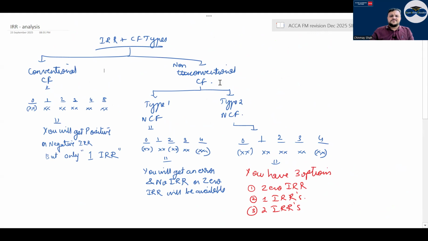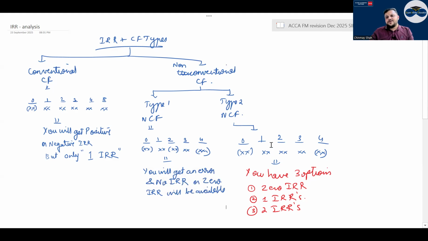Then there is a non-conventional cash flow. What are non-conventional cash flows? There are type 1 and type 2 cash flows. In non-conventional cash flows, there will be negative, positive, negative, positive, negative, ending with negative. So if it is starting with negative in year 0, and every alternate year negative is there, in that case basically there will be an error and no IRR can be found out.